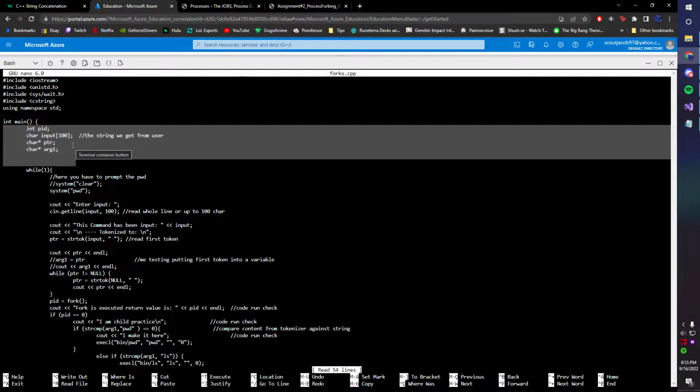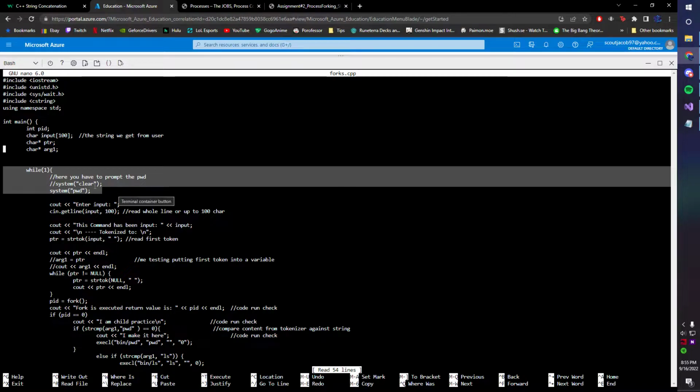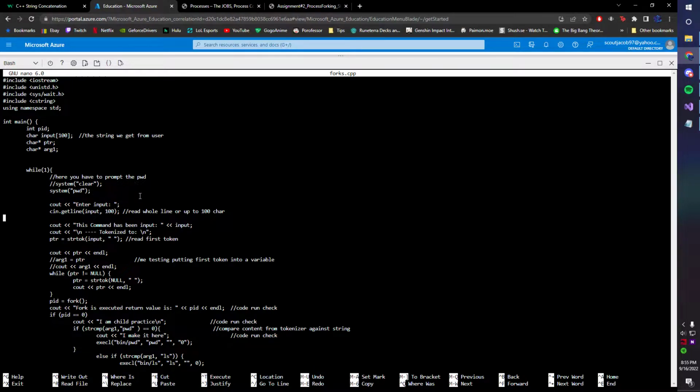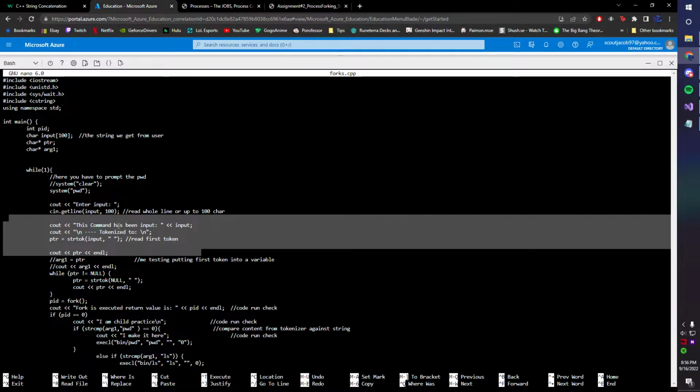Okay, so we have our starting variables, things that we'd like to use later in our code. Then once we enter our while statement, we print our working directory. Then we get input from the user. That input gets taken into a tokenizer, which we can print out for the user, and which I haven't taken out for basic uses. Obviously you wouldn't have all the words written out for the user, but I've been having trouble, so I liked keeping it in for testing purposes.